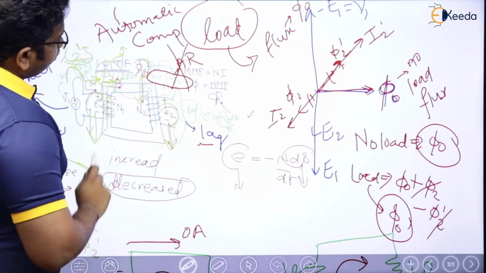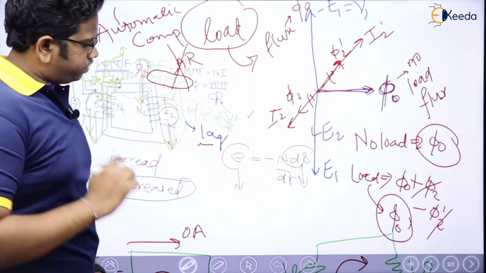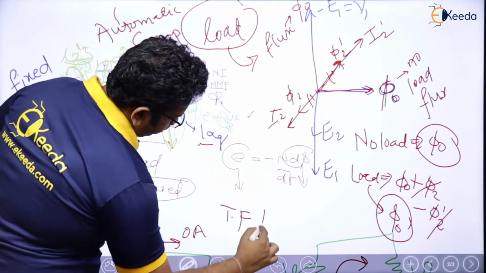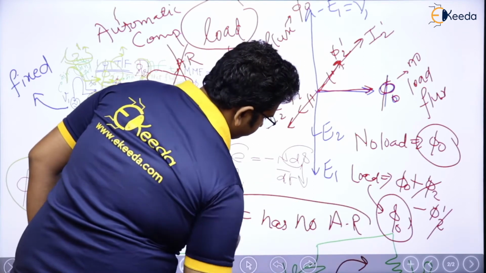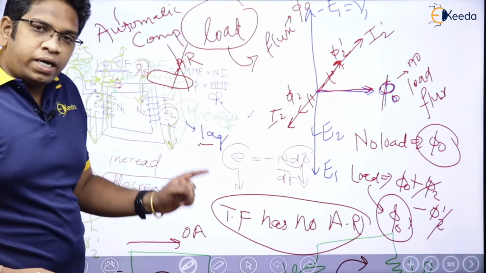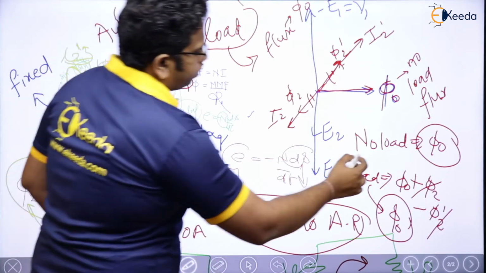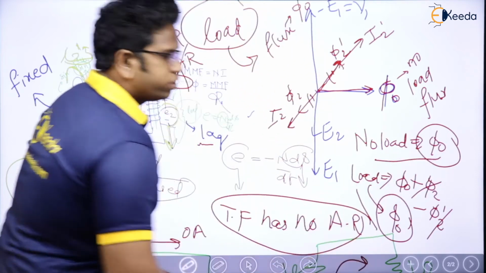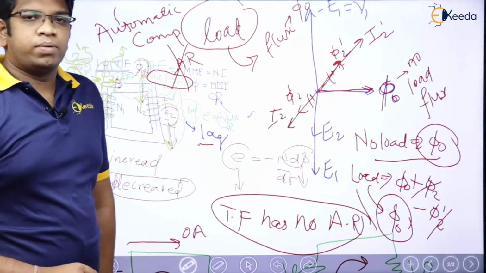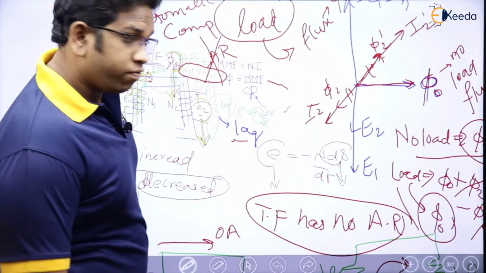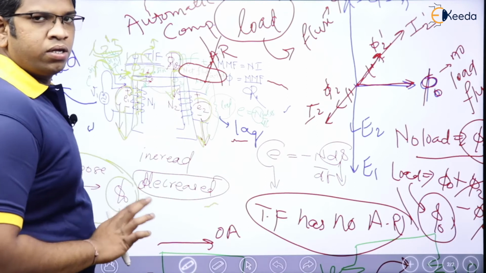Now if you see here, can I say that the transformer has no armature reaction? Because armature reaction means what? Net flux distribution is changed. But at no load also flux is phi naught and at load also it is phi naught, which means net flux is not varied, which means the transformer has no armature reaction. Yes, so now in the first half an hour we actually quickly revise the transformer, right?